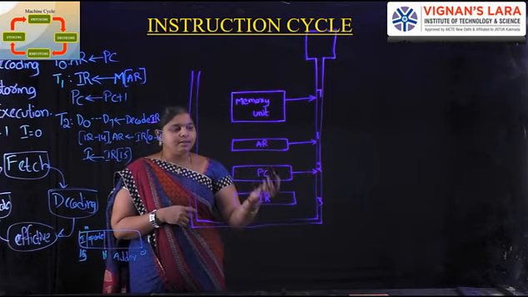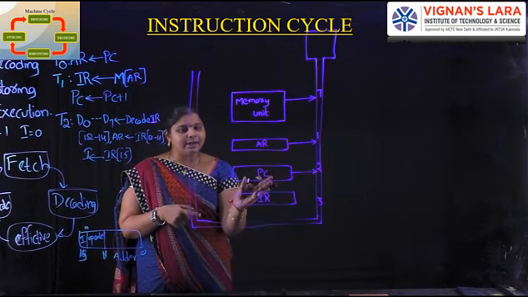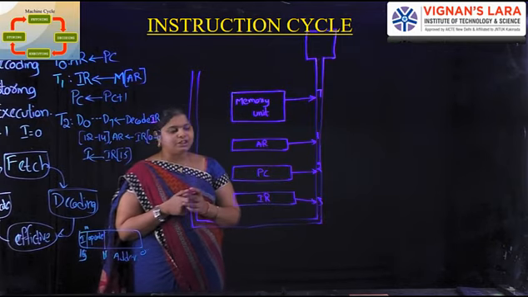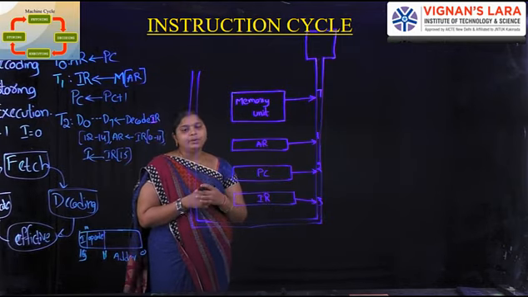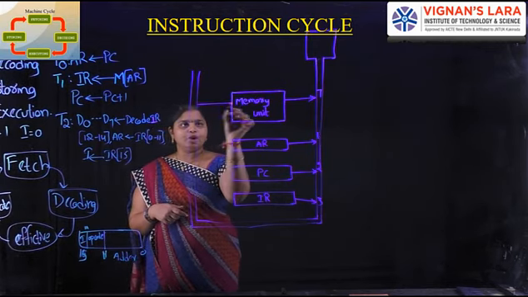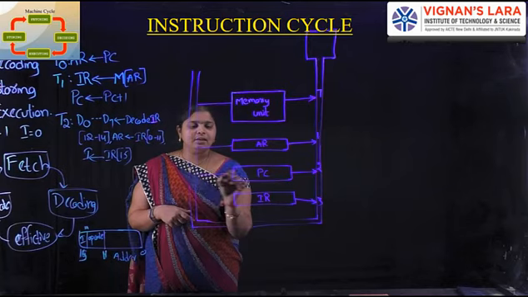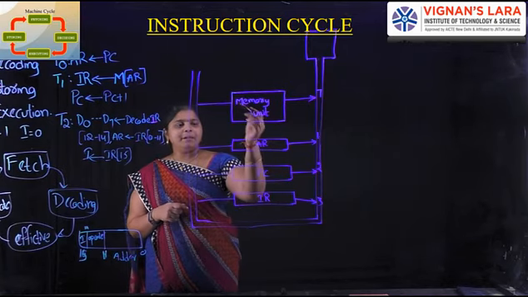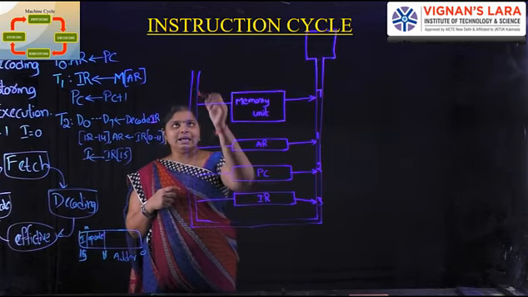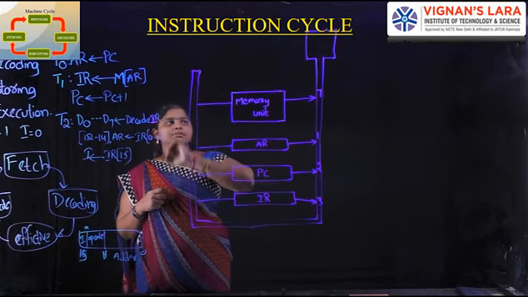IR has some information, and that is transferred to 3 on the common bus. Then the resultant output is placed from the common bus to the memory unit, address register, program counter and IR.